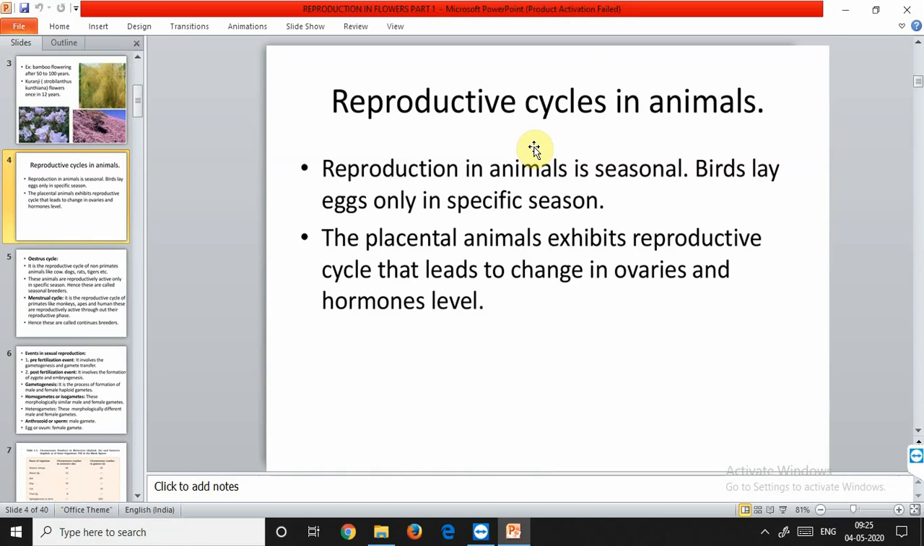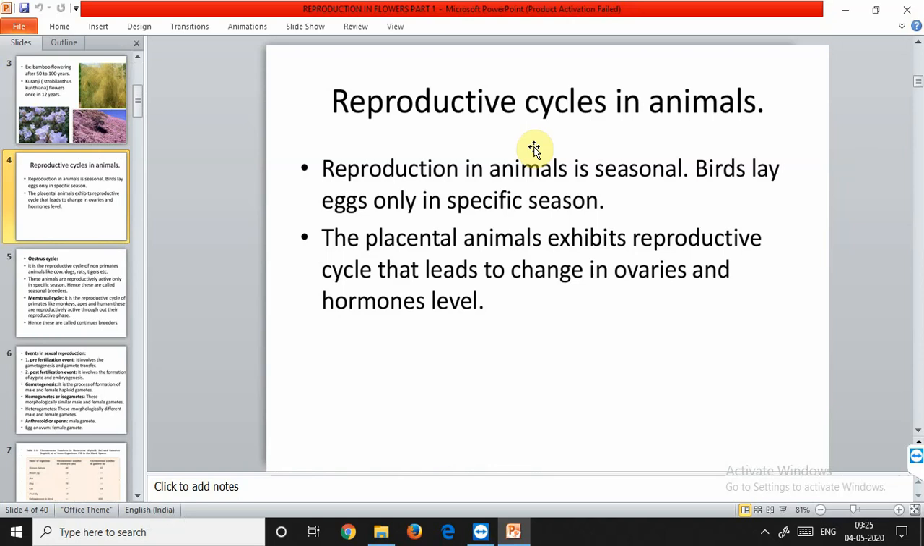They differ in the cycles that occur in these animals. The cycle that occurs in the non-primates is called the oestrus cycle, while in the primates the cycle that occurs is called the reproductive cycle, basically called the menstrual cycle.